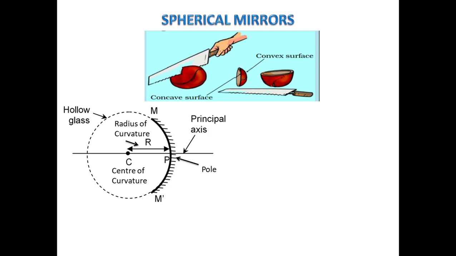Now as here the inner side is the reflecting side, this is a concave mirror. The line passing through the center of curvature and pole is called its principal axis. It is always perpendicular to the mirror at the pole. Same thing you will notice in this sphere.